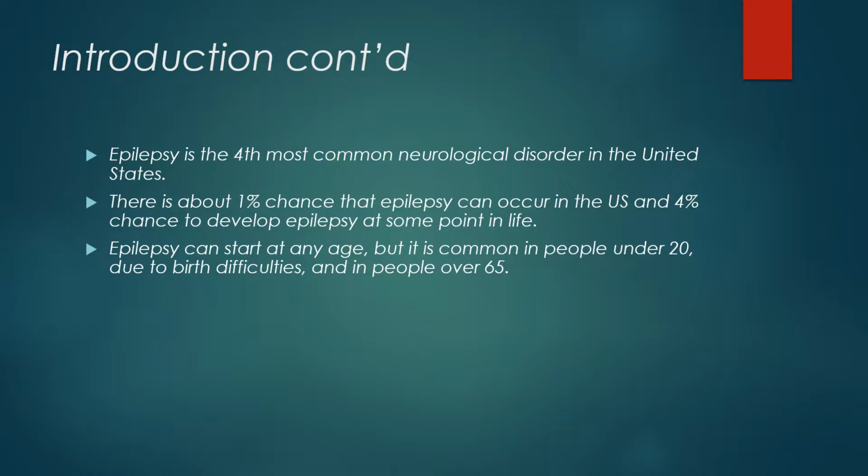Epilepsy is very common in the US. It's the fourth most common neurological disease in the United States. In general, there's about a 1% chance that epilepsy can occur in the US. On the individual level, epilepsy is very common in people under 20 due to birth difficulties, and in people over 65.